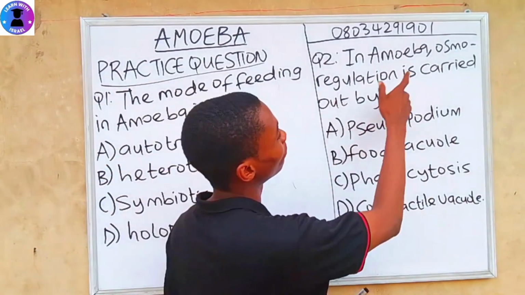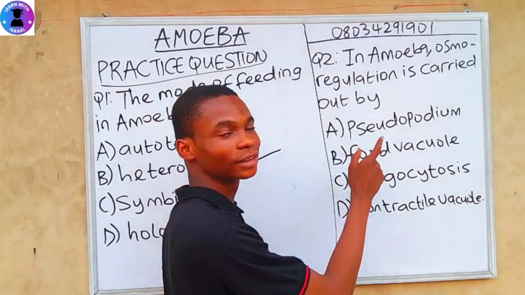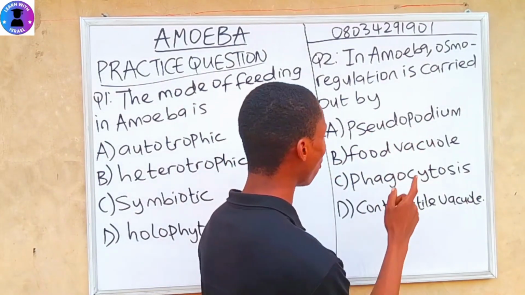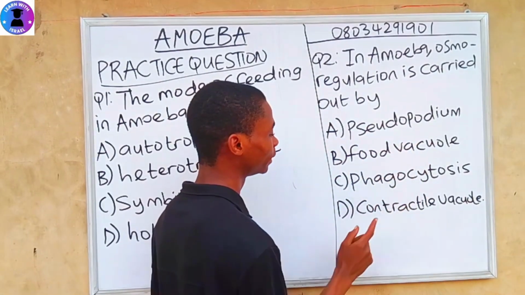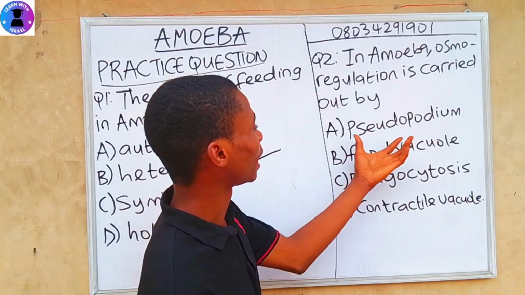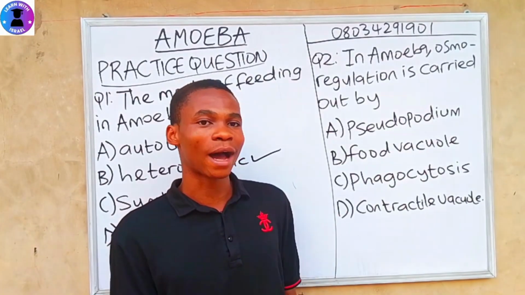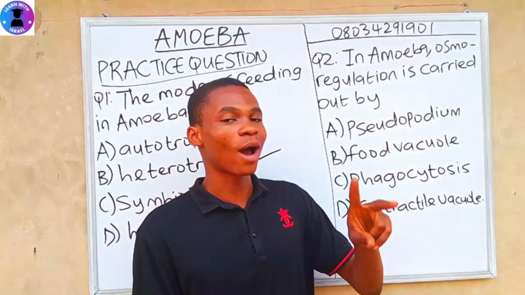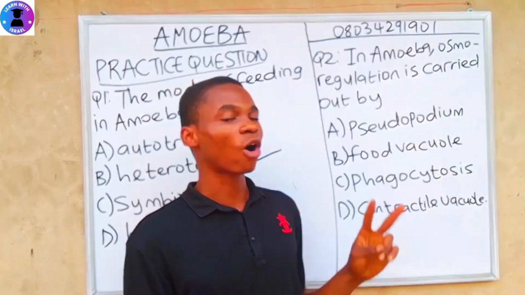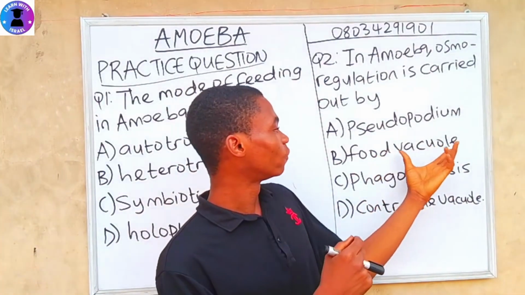Question 2. In amoeba, osmoregulation is carried out by A. Pseudopodium, B. Food vacuole, C. Phagocytosis, D. Contractile vacuole. So let's start from pseudopodium. It's for movement in amoeba. Pseudopodium means one, while two pseudopodium is called pseudopodia. The next one here is food vacuole.